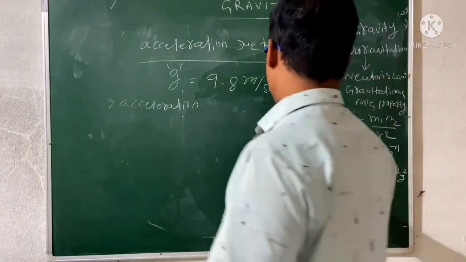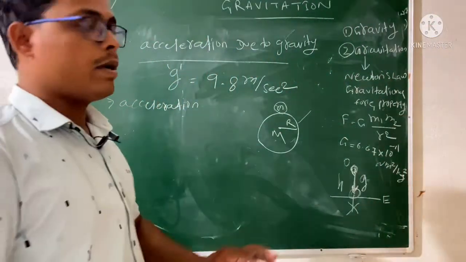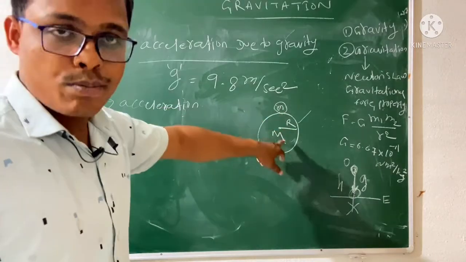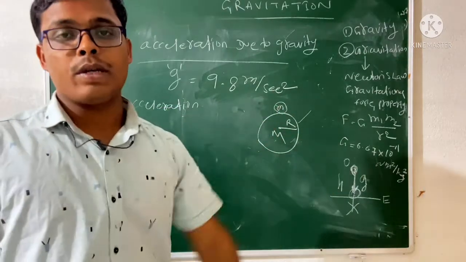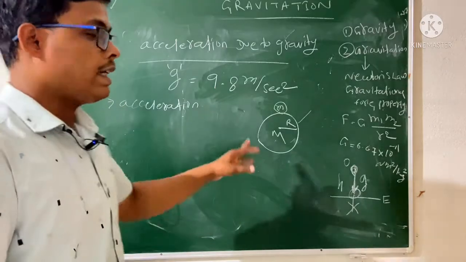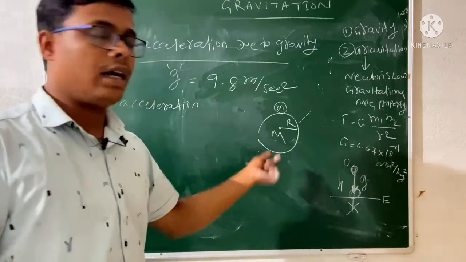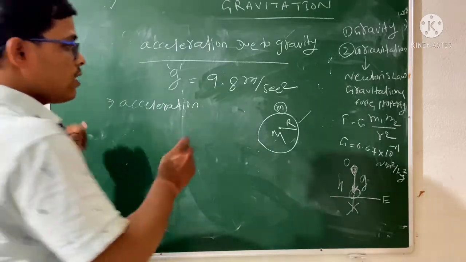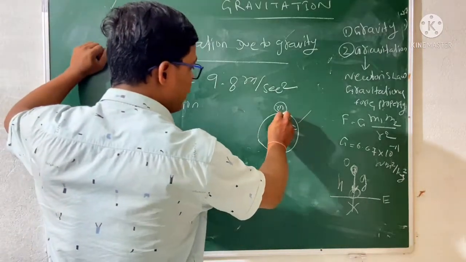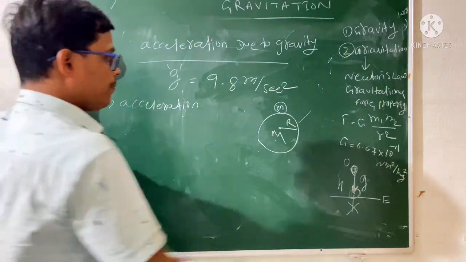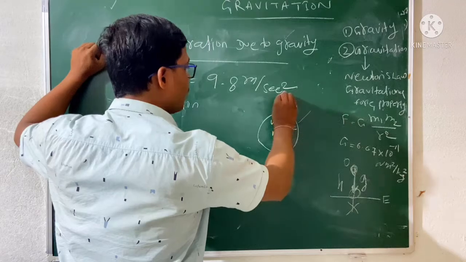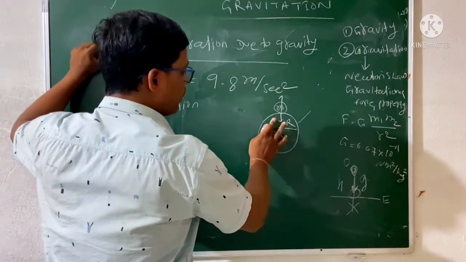So let us consider an object having mass m situated in a rest position on the surface of the earth. Let capital M be the mass of the earth and capital R be the radius of the earth. So in this situation, we have a gravitational force, right? And we have a weight force.